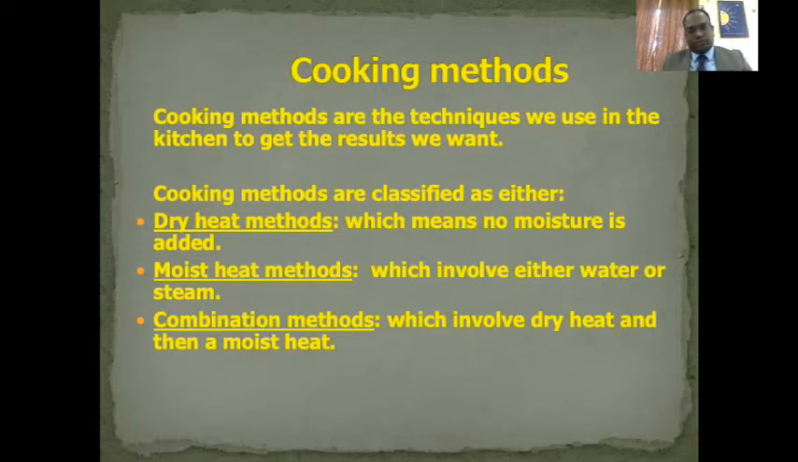You cooked it through dry heat. Then you took the chicken out, you cut it into pieces, and you made a gravy with water, and added the chicken inside it. And the final dish has two methods of cooking. One is boiling, and the other was your roasting. So two methods of cooking, that is known as combination methods.